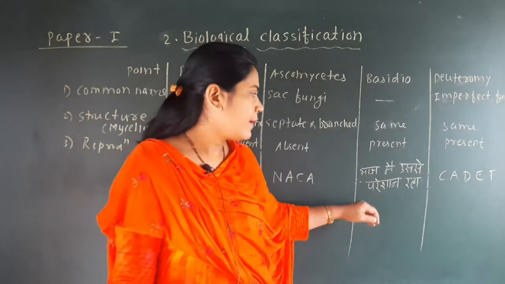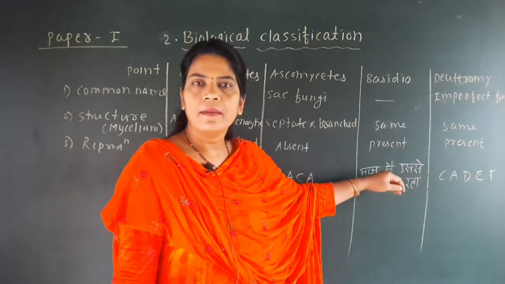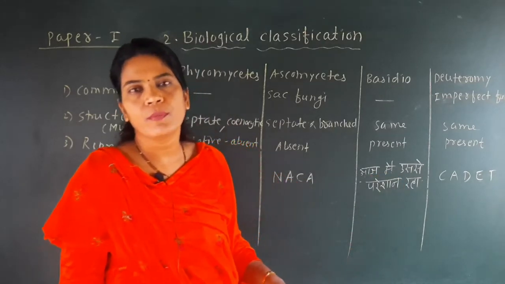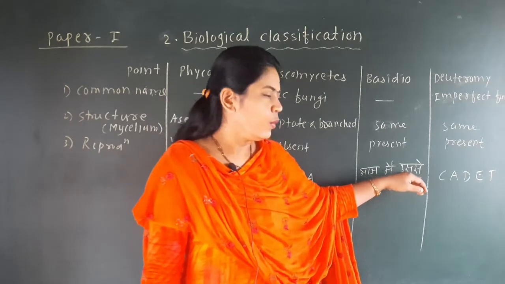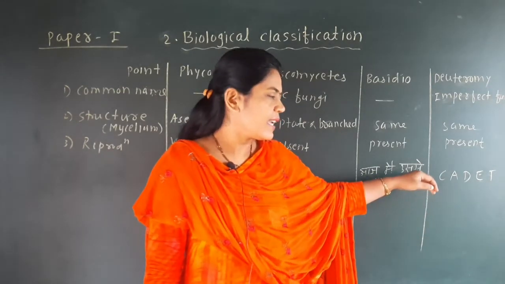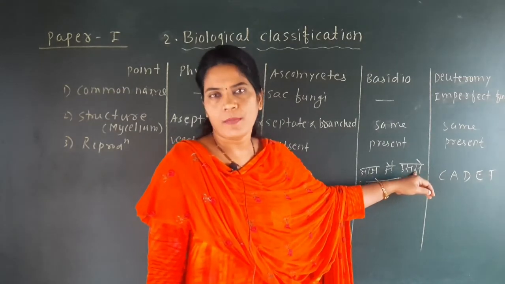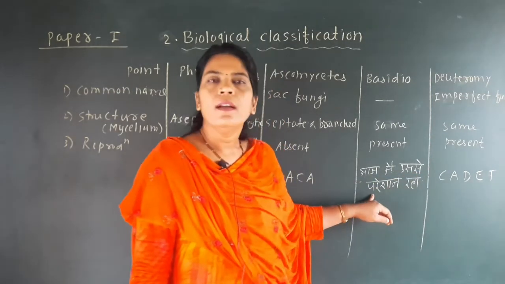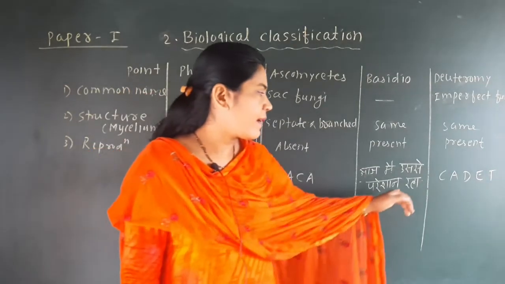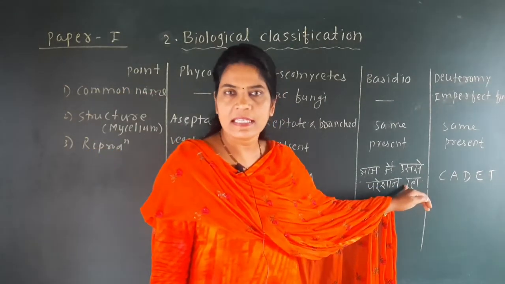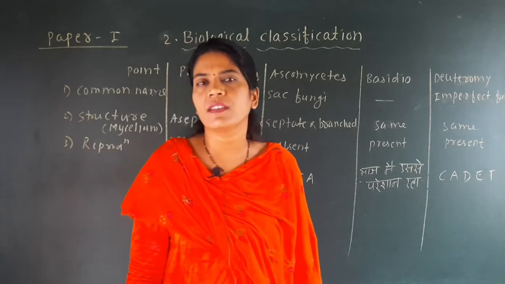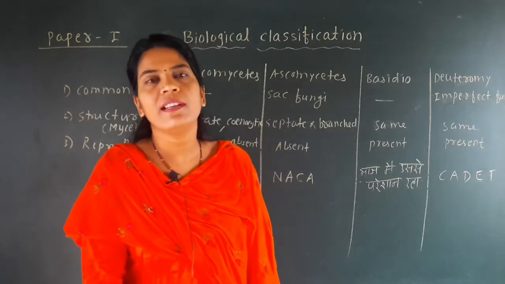A say Agaricus, M say mushroom. So Agaricus is the biological name, and mushroom is the common name. U say Ustilago is a biological name, and S say smut, it is a common name. Pareshan se P, Puccinia, and Raha se R, Rashtra. So Puccinia is a biological name and Rashtra is a common name. So it is a very interesting point.